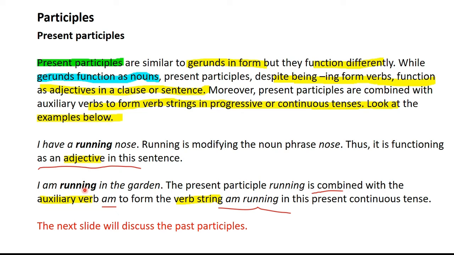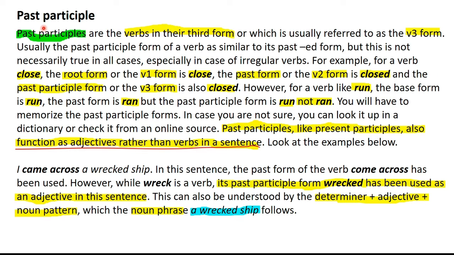This is a present continuous tense, and present participles are used in continuous tenses: past continuous, present continuous and future continuous tenses. However, they are used along with auxiliaries to form continuous tenses. Now let's take a look at the past participles. Past participles are verbs in their third form. We have three forms of verbs.